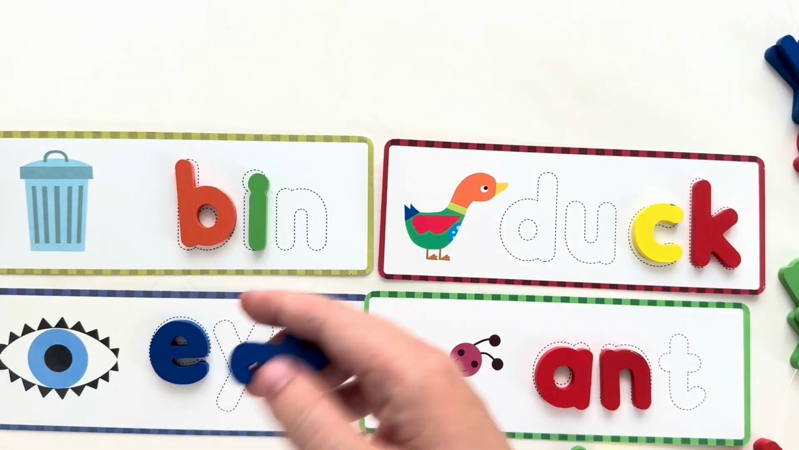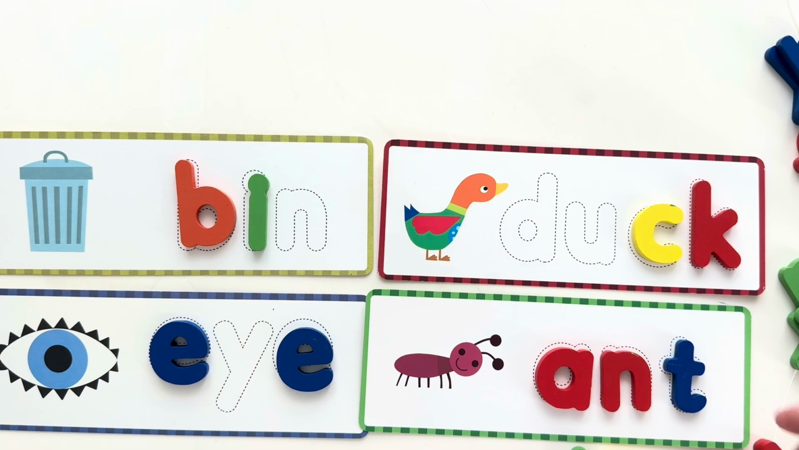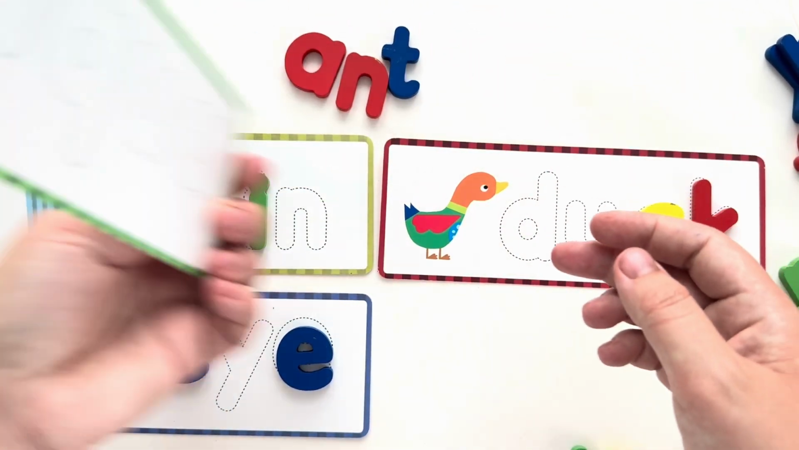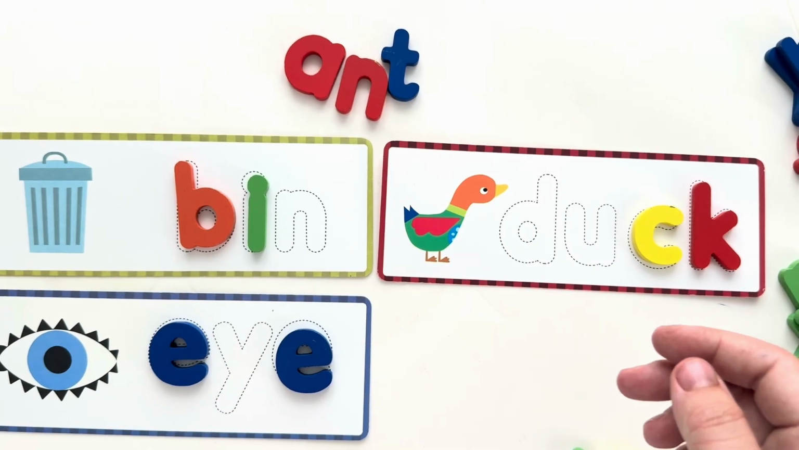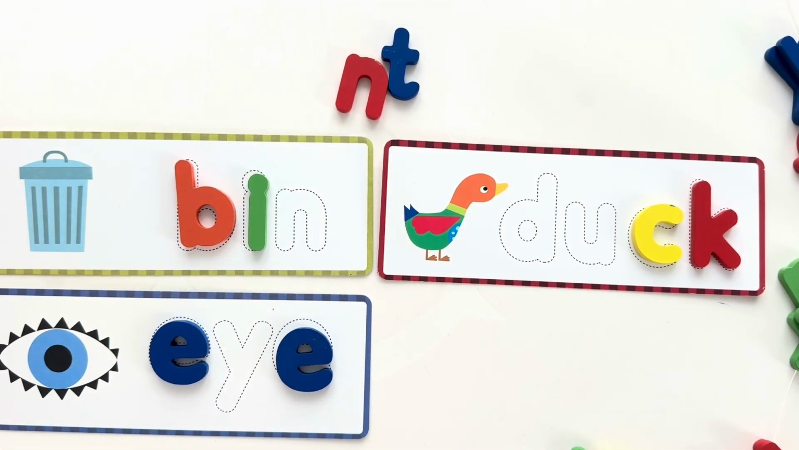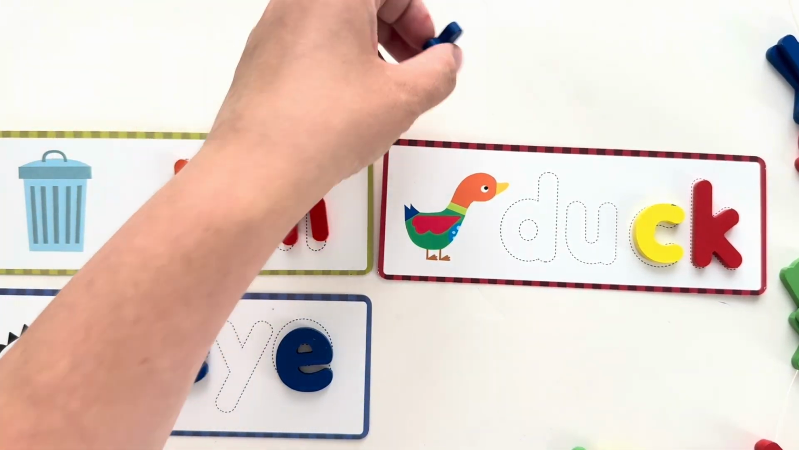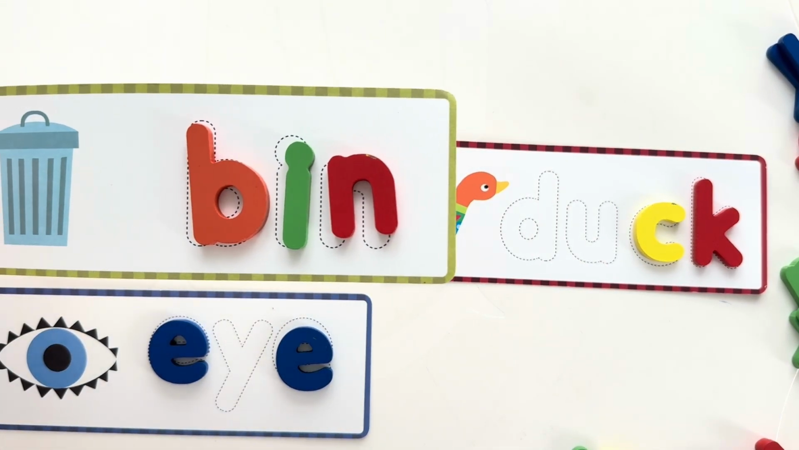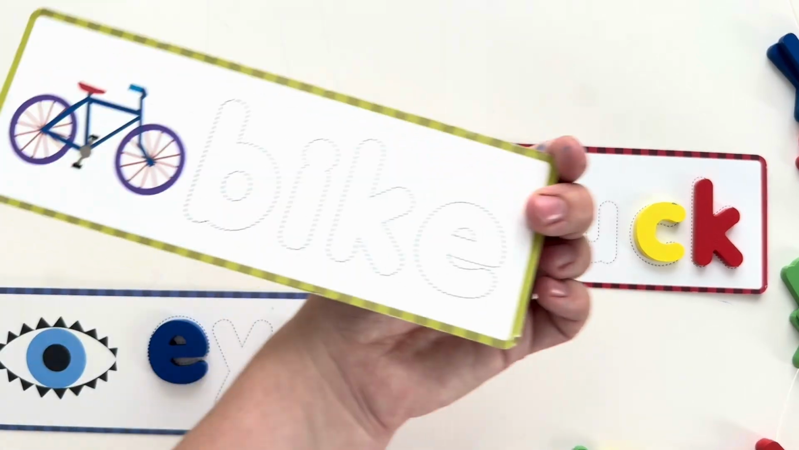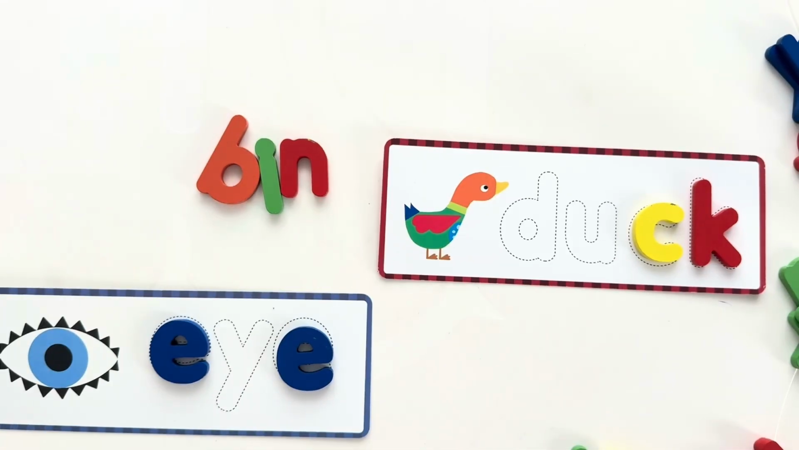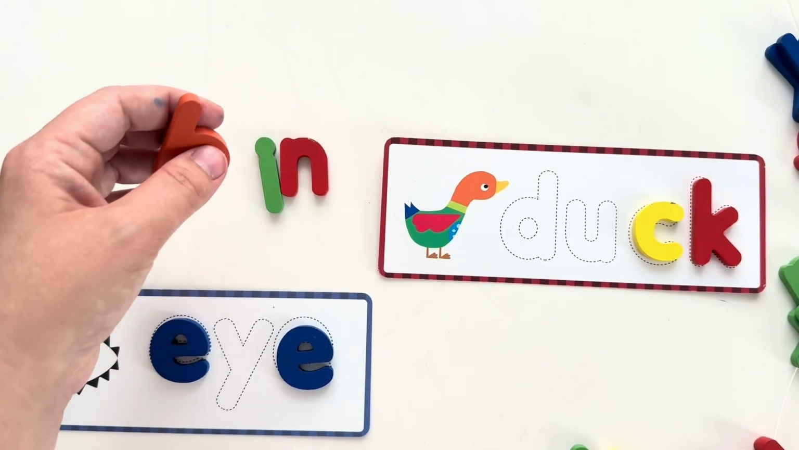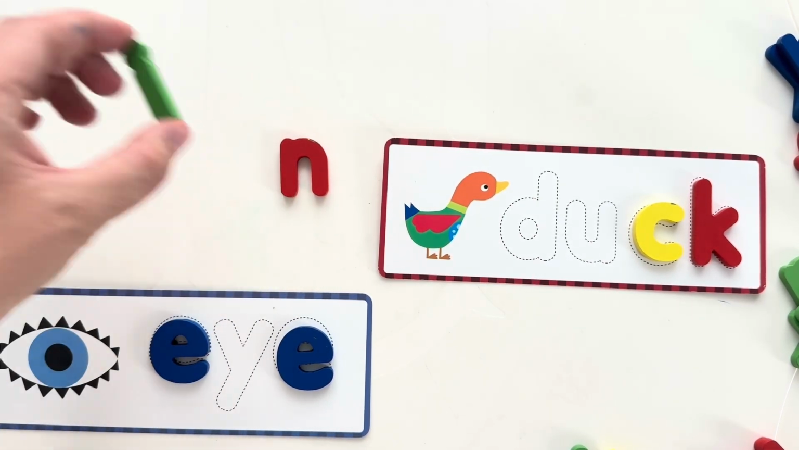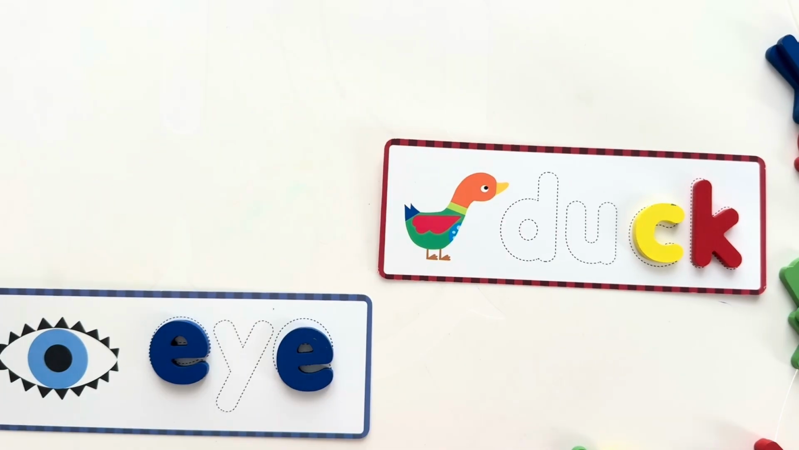So this is T, and another word, A-N-T, ant. Aqua is completed, so it goes away. So A we don't need, N we have, and no place for T. So here we have B-I-N, bin. Bike is done already. We put it right here. So B will go away, I as well, and N will transform into U.